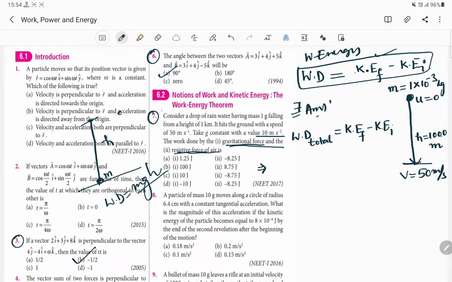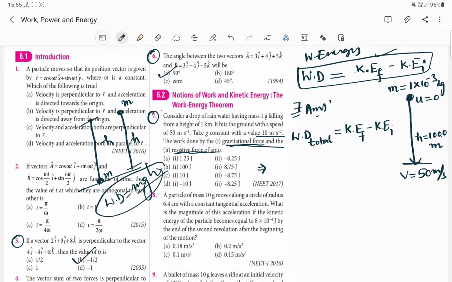And if we take the reverse condition, if this body of mass m is to be taken down from a height h to the ground, the work done will be the same, mgh. Here we consider two different types of work done. First, the work done due to gravity, and second, the work done to overcome air resistance. We know that air produces a significant amount of resistance when we run very fast. We feel that we are being obstructed by air. That is nothing but air resistance.